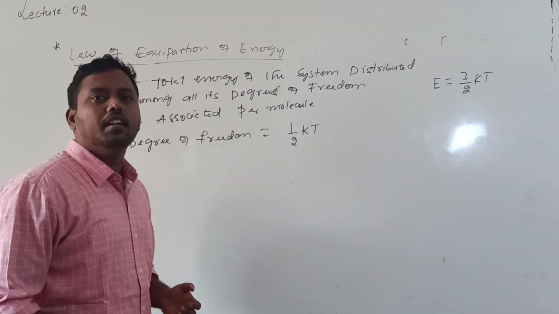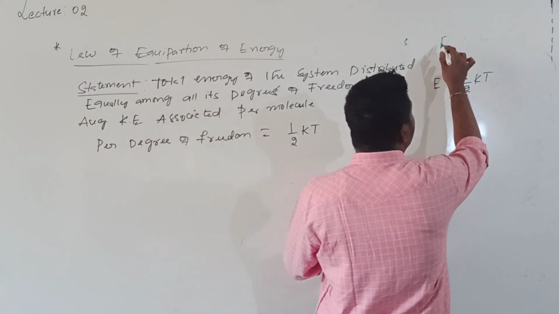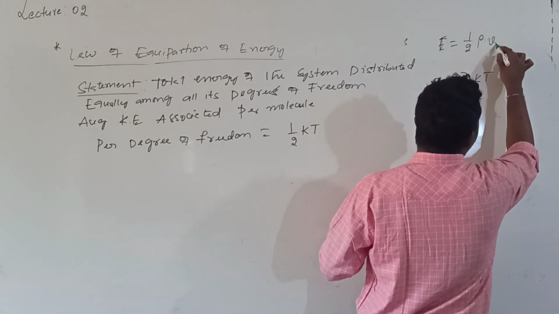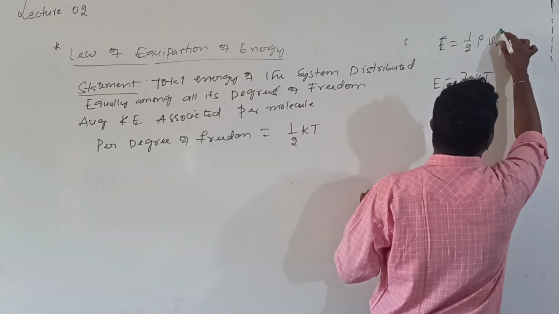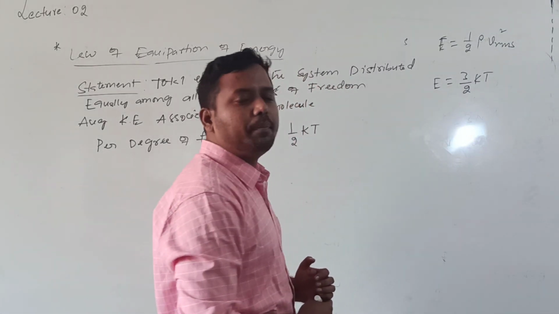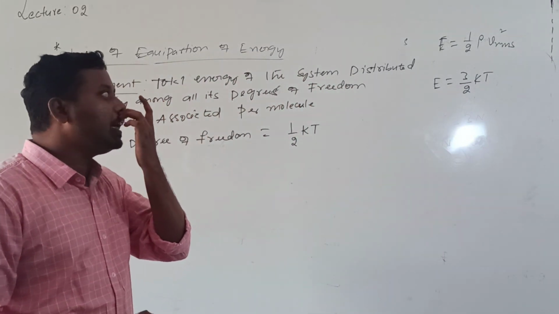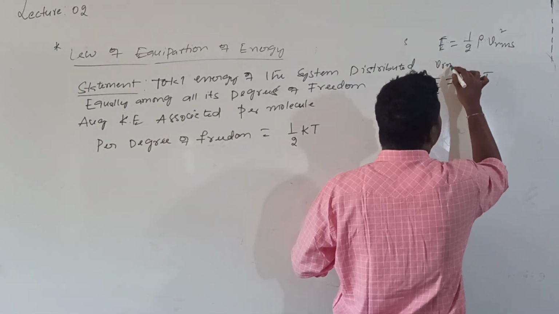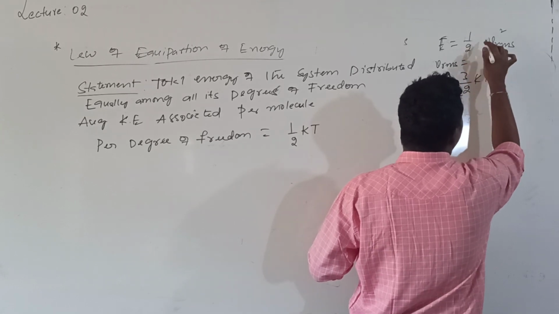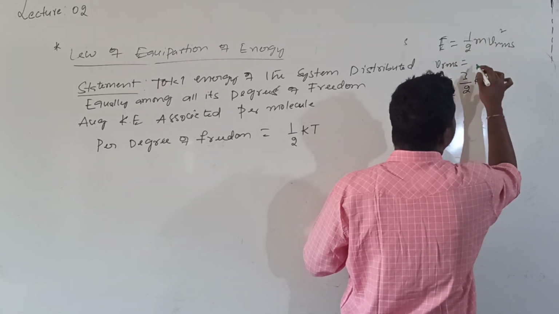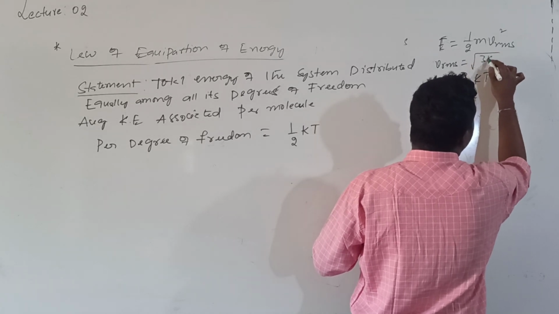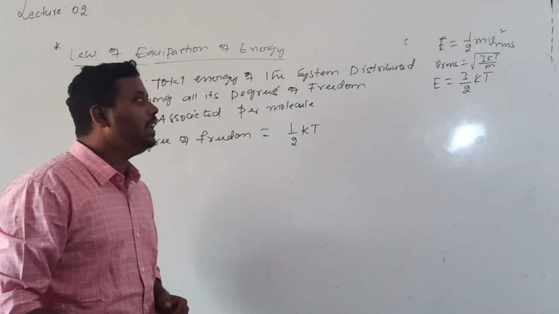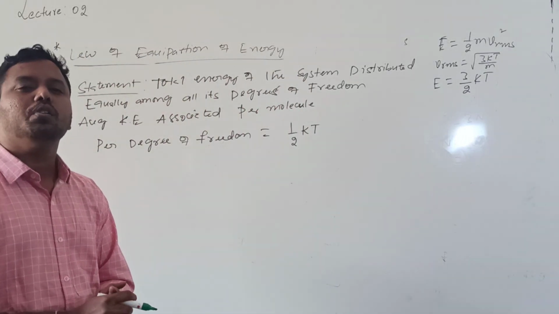That is only now written by using the relation. So E value is equal to, what is the formula for E? 1/2 into rho into VRMS whole square. Substituting the value of VRMS, which is root over 3RT by M, or otherwise, one can write 1/2 m VRMS squared, where VRMS is equal to root over 3 into kT by small m. By using that relation we can write E value is equal to 3/2 into k into T.